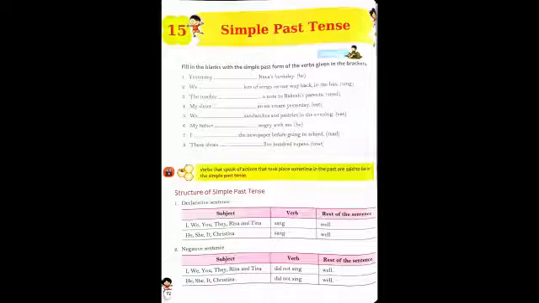So not is referred to as a negative sentence, then the rest of the sentence. With the subject he, she, it, Christina, we use the verb did not sing. Over here again, did is our helping verb, not is used for a negative sentence, then the main verb you will see, and the rest of the sentence.